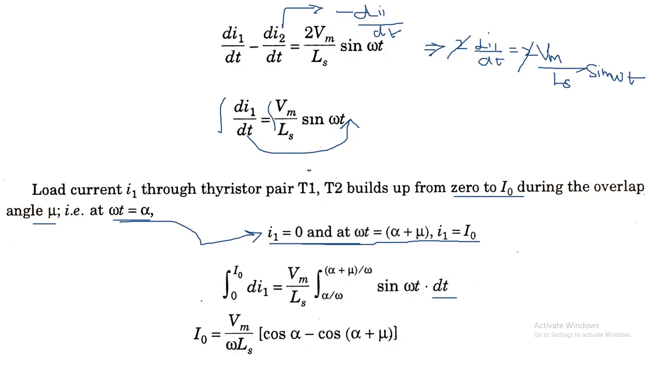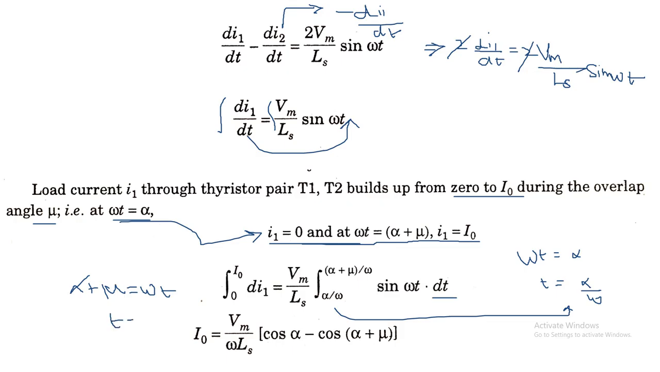So omega t is equal to alpha, so t will be equal to alpha by omega. So this will be your lower limit, and for omega t equal to alpha plus mu, the t can be written as alpha plus mu divided by omega. So here the upper limit is alpha plus mu divided by omega.